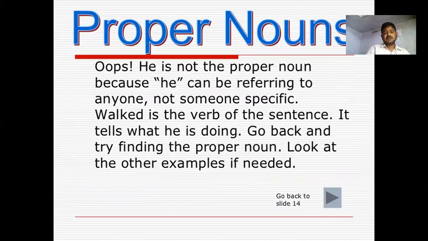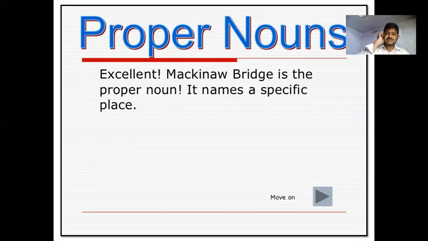He is not a proper noun because he can refer to anyone, not someone specific. Walked is the verb in the sentence; it tells what he is doing. Now find the proper noun. Look at the other examples if you need. Yes, Mackinac Bridge is the proper noun. It names a specific place.